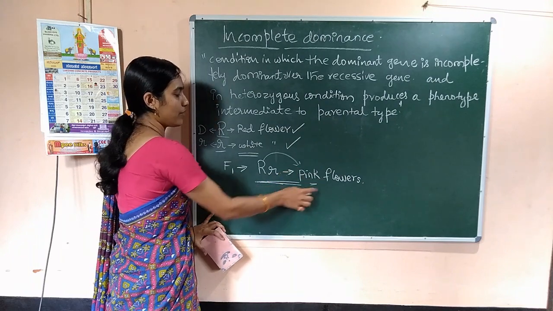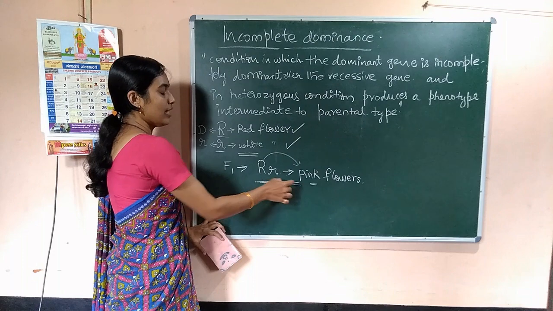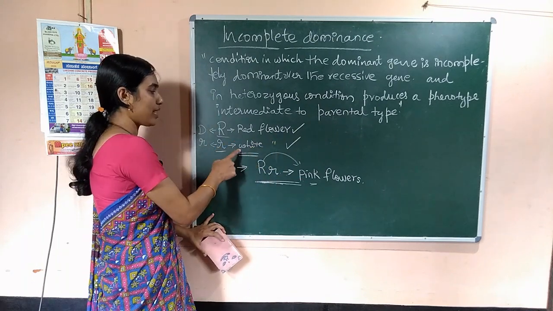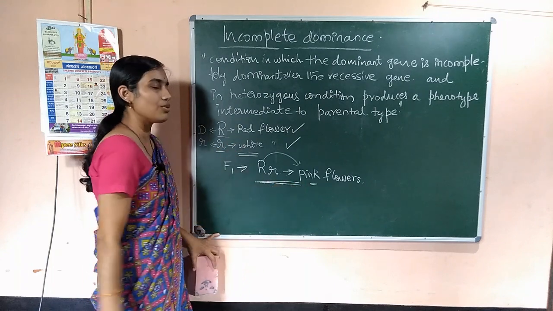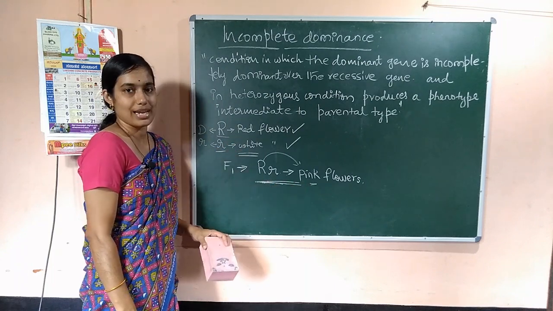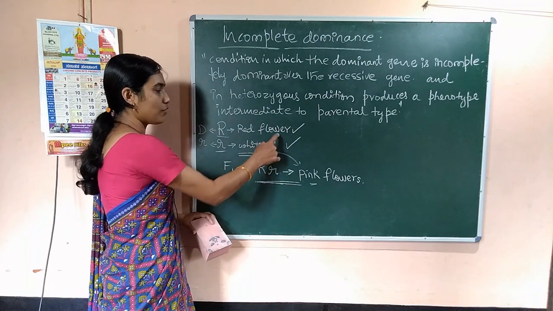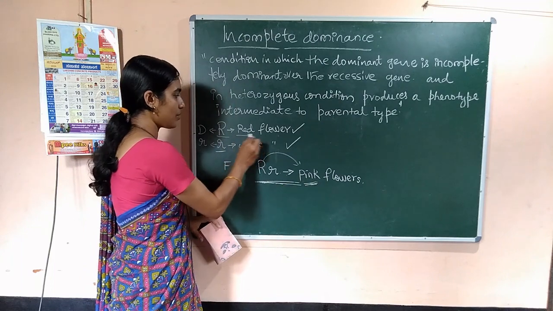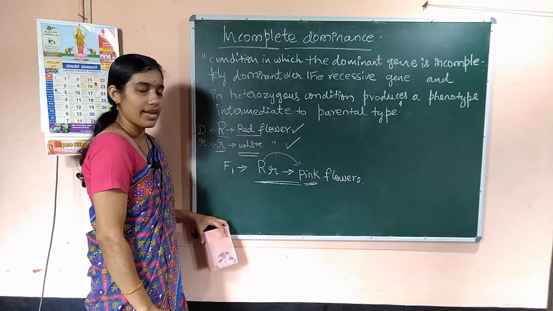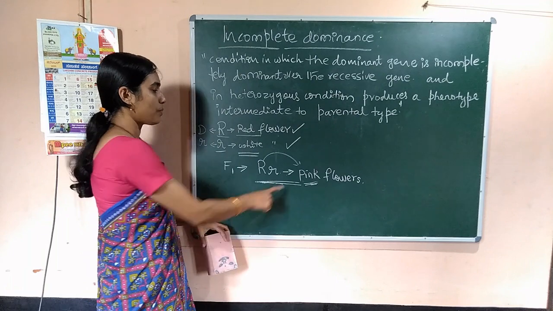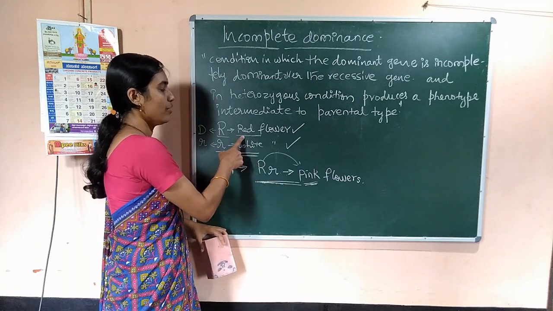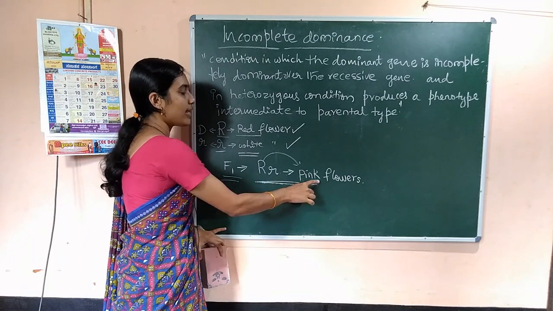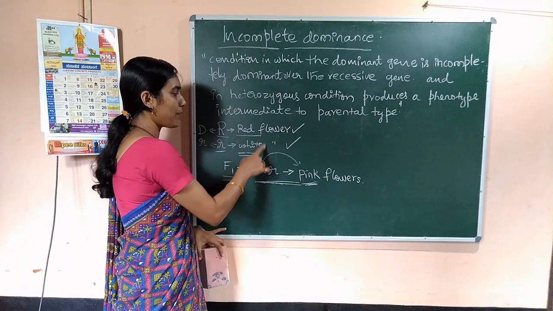That means the heterozygous F1 does not resemble any of the parents. Instead, the pink is the intermediate color of red and white. So the F1 generation was intermediate to the parents.